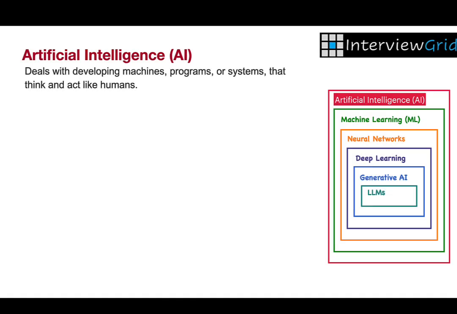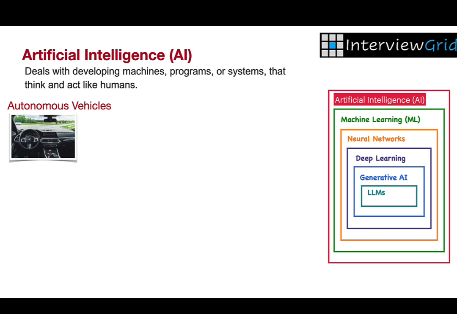Artificial intelligence is the science of developing machines that can perform tasks that typically require human intelligence, such as learning, reasoning, problem solving, and perception. Let's look at some common examples of artificial intelligence. Autonomous vehicles. Self-driving cars rely on AI to process sensor data, recognize objects, and make real-time driving decisions, mimicking the perception and actions of a human driver.